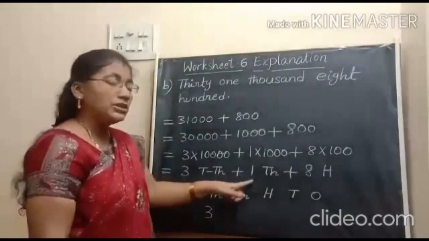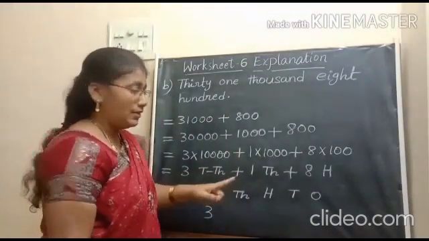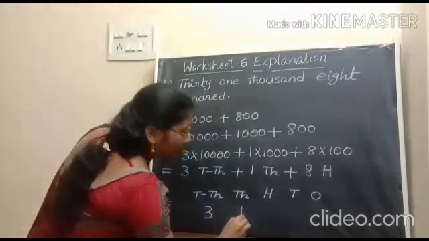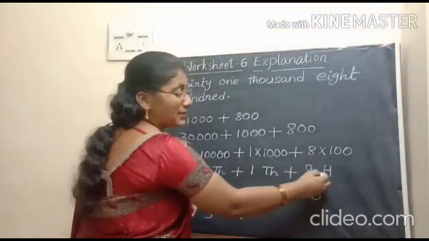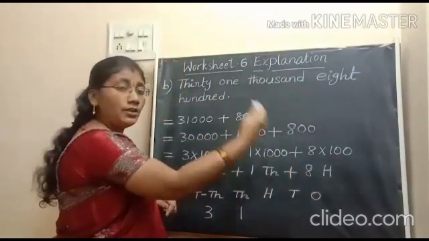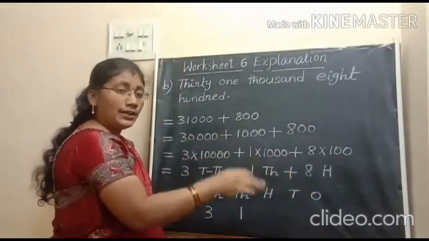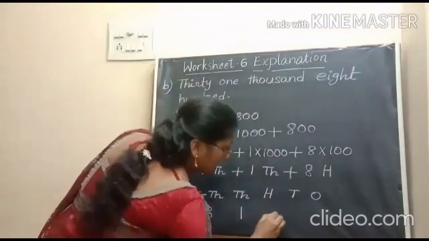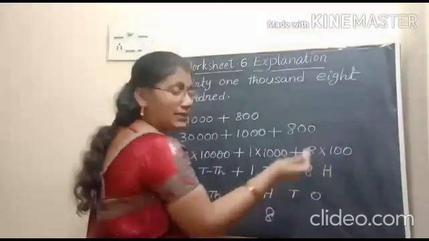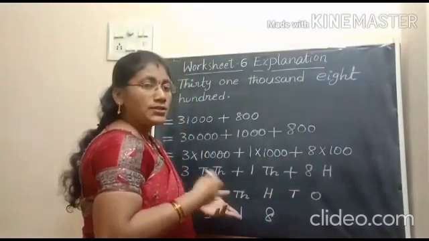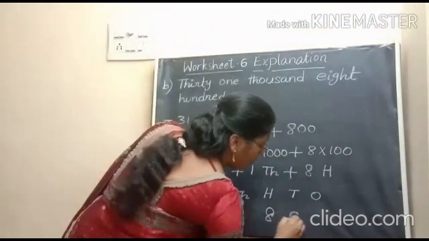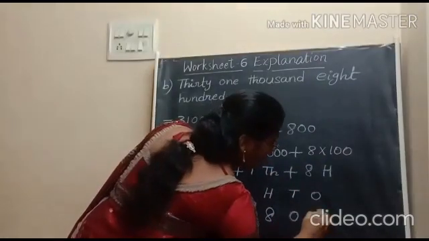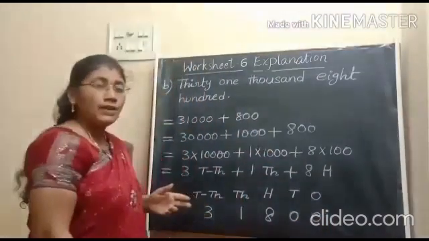And how many thousands are here? 1. So, 1 must be written at thousands place. And 8 hundreds. So, 8 is related to hundreds place. We should write 8 at hundreds place. Is there any tens or ones? No tens, no ones. That's why we should use 0 in the places of tens and ones.